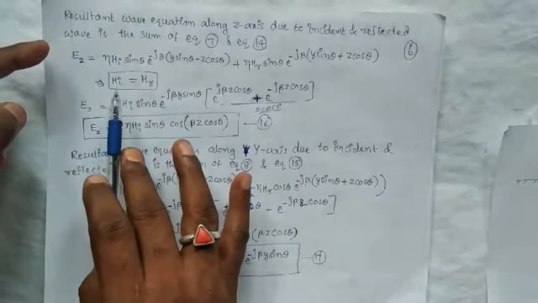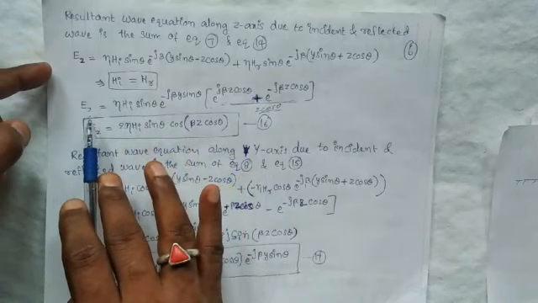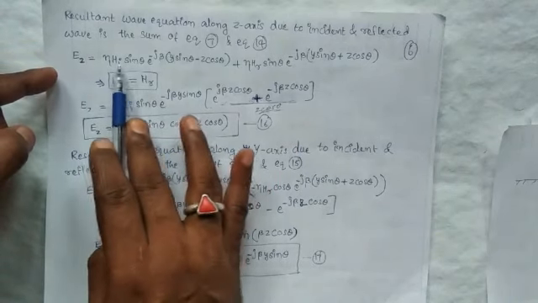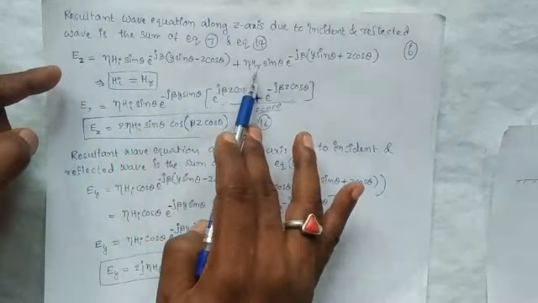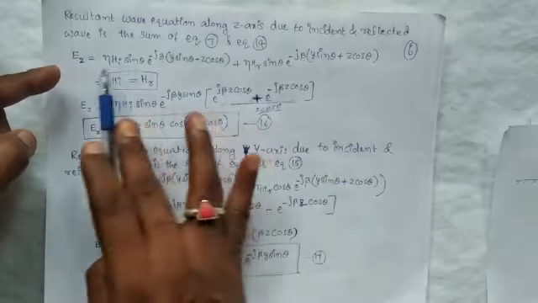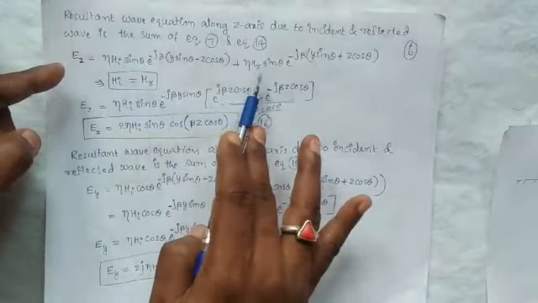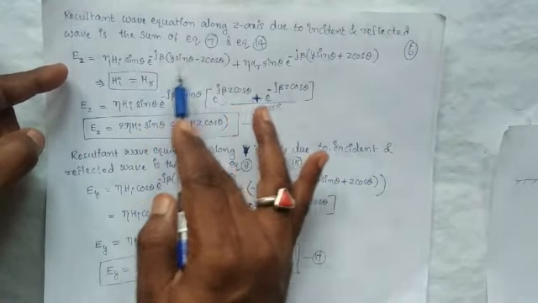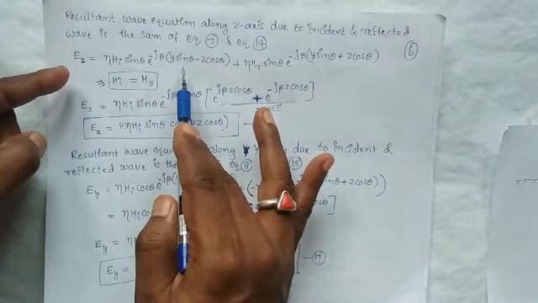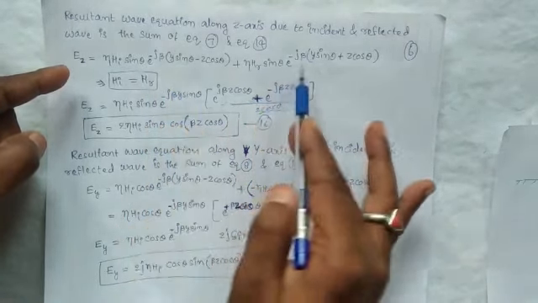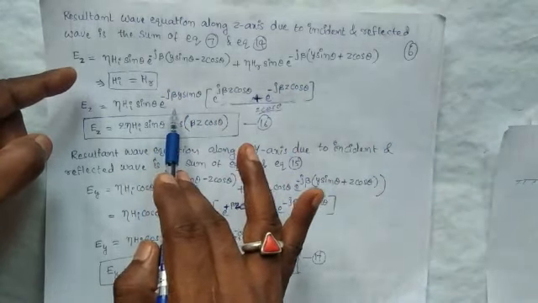Here we know H_i is equal to H_r. So E_z is equal to, in these two terms, the common factor is η H_i sinθ. And one more common term we are observing, that is e^(-jβ y sinθ). This is the common term.